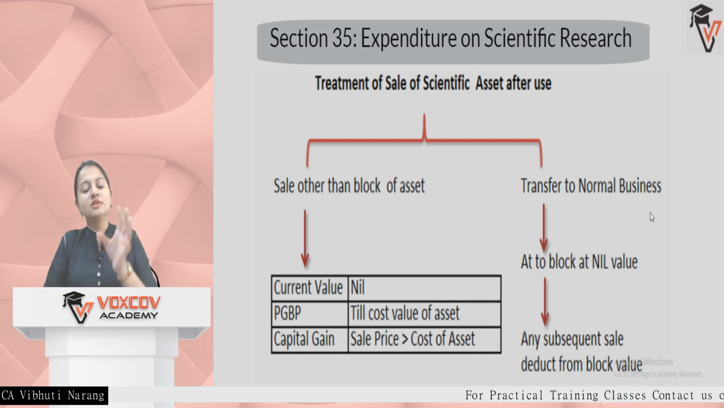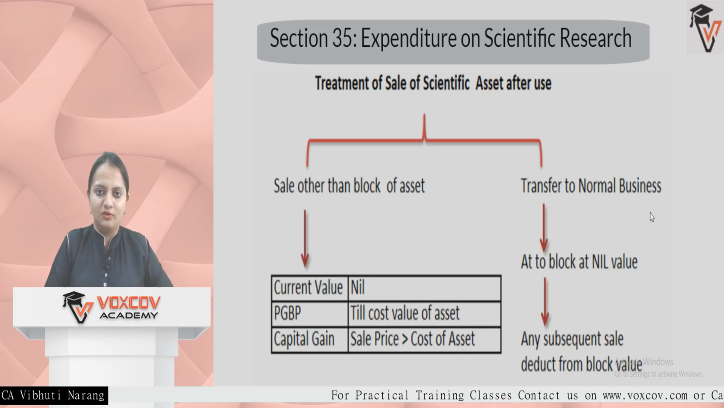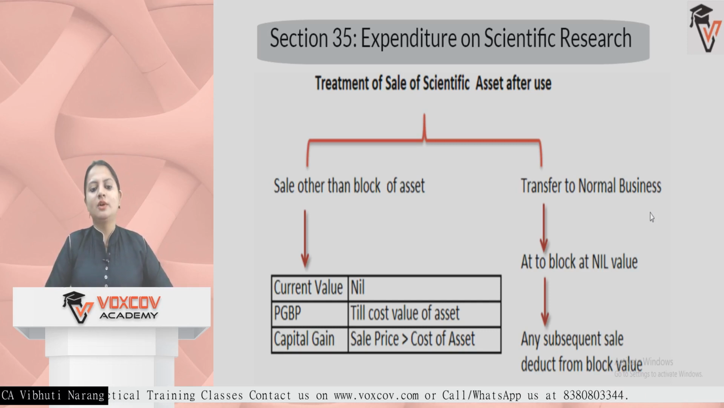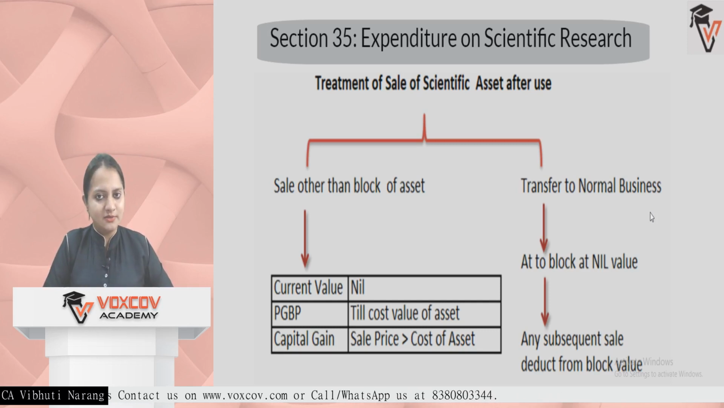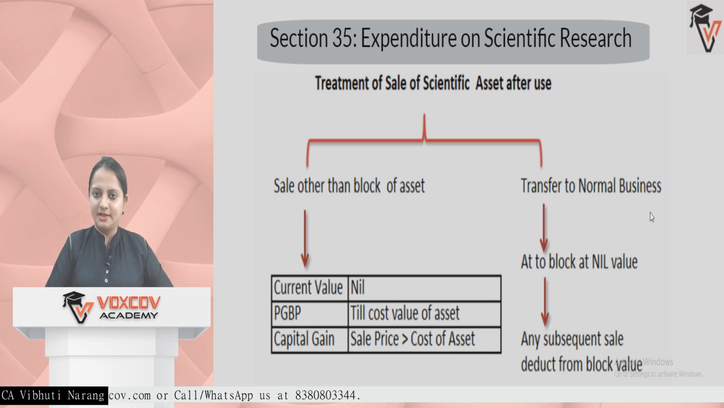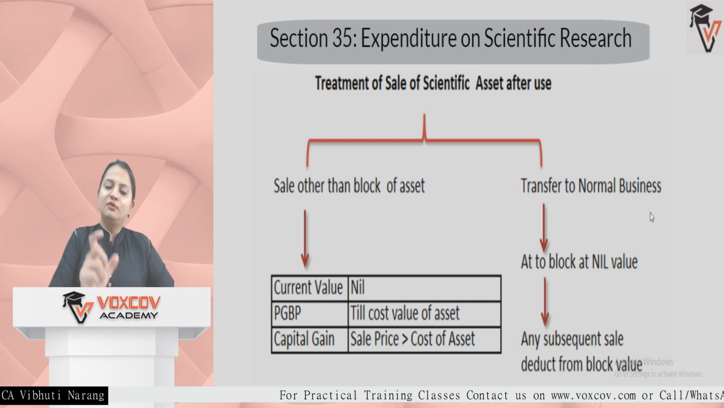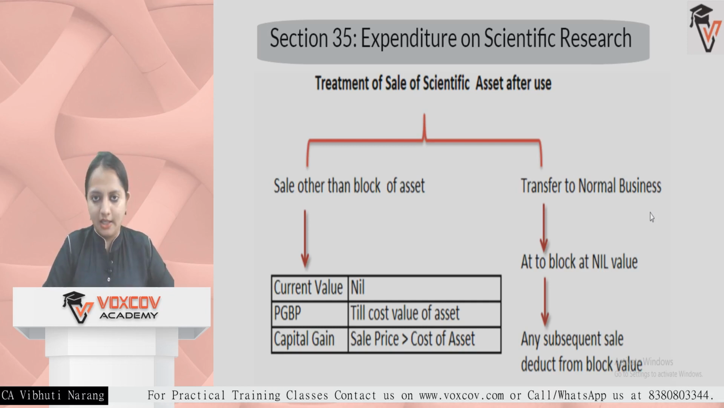But if, let's suppose, the asset is no more used in the block of asset or in the normal business and it is sold in the open market, then the current value, as we all know, is nil because 100% deduction is available up to the cost of the asset. For example, an asset was purchased at 50 lakh rupees. Now the asset is sold for 40 lakh rupees, let's suppose. Then 40 lakhs will be your PGBP income.